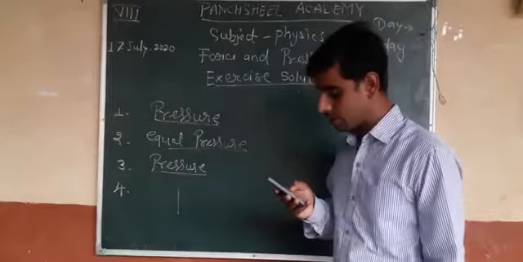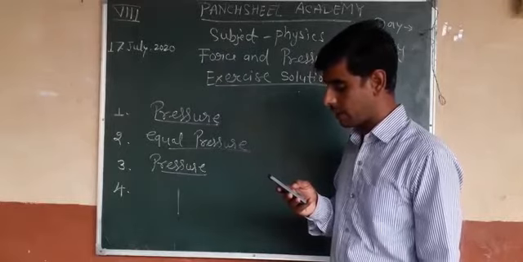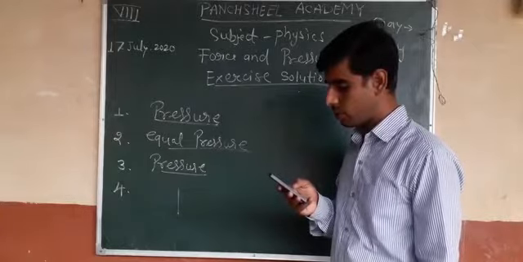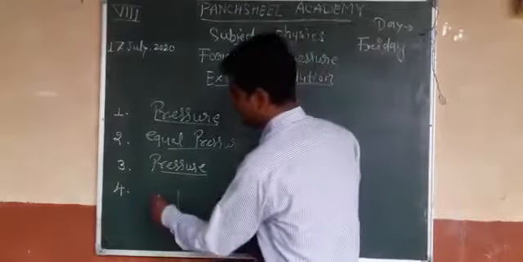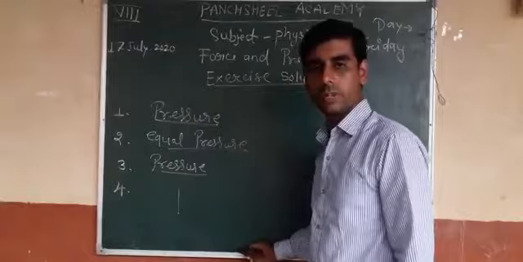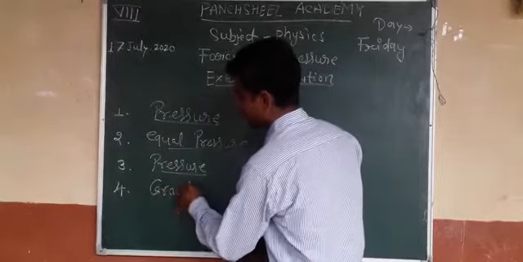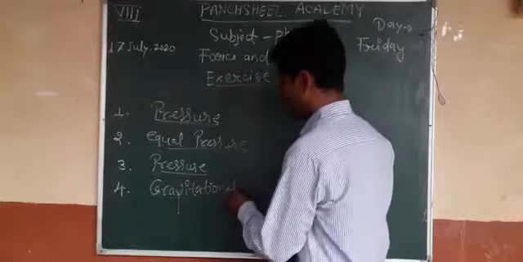Question number 4. The force with which two objects attract each other is dash. Which force is responsible for the attraction of two objects? That is the gravitational force.